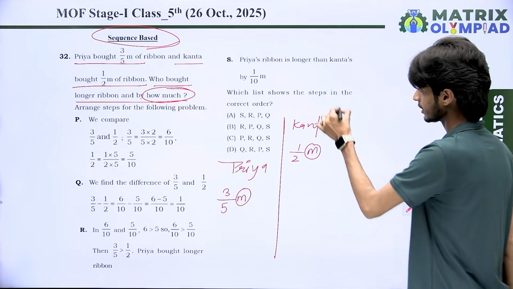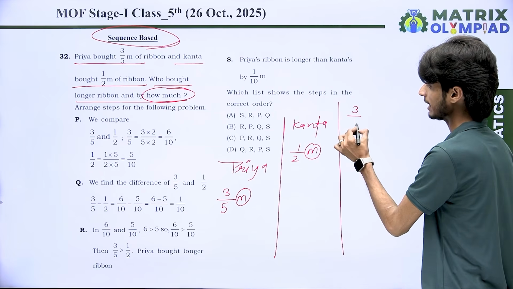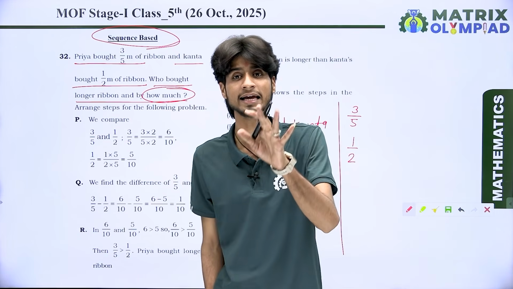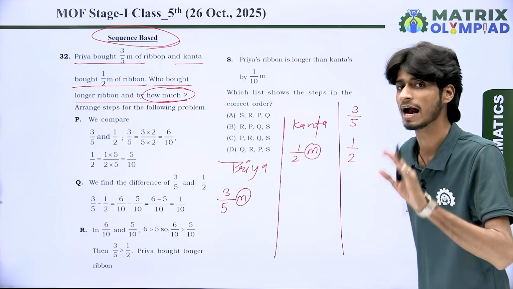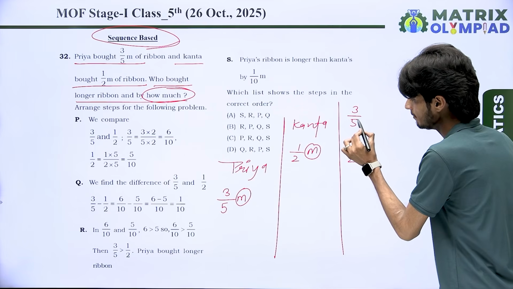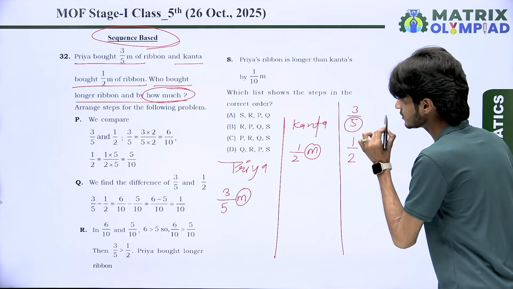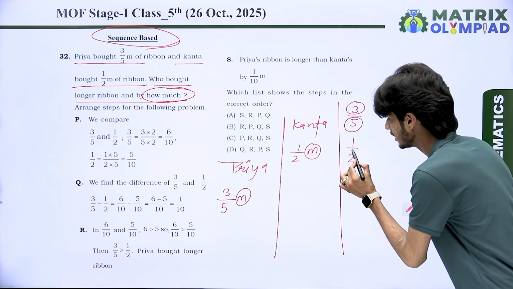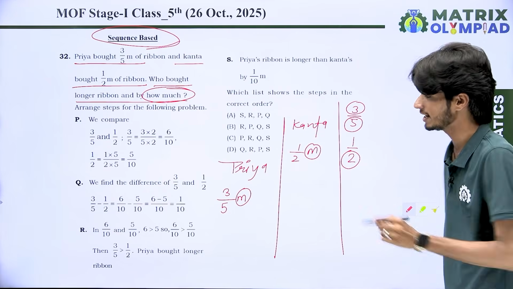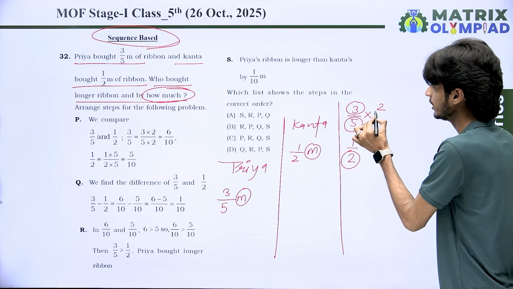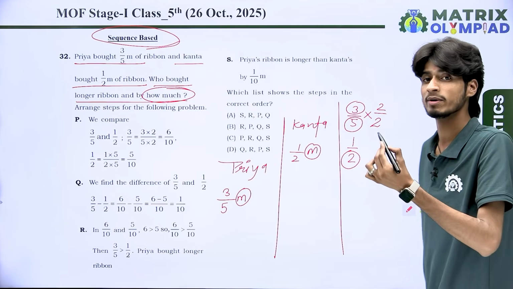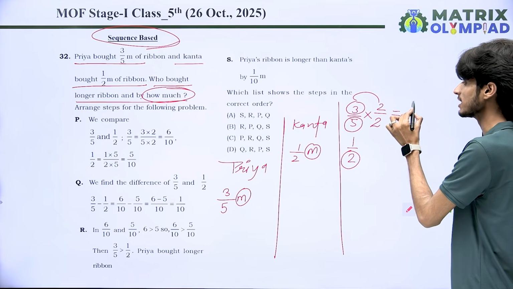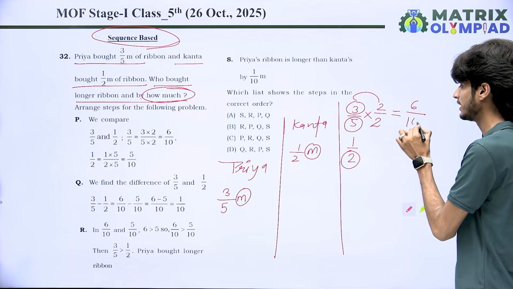How do we compare two fractions with each other? First of all, we write out both of them like that. The second step is to make their denominators similar. How to do it? We multiply the first fraction's numerator and denominator by the denominator of the second fraction. It means we multiply by 2 upon 2, so the result is 3 twos are 6 and 5 twos are 10.